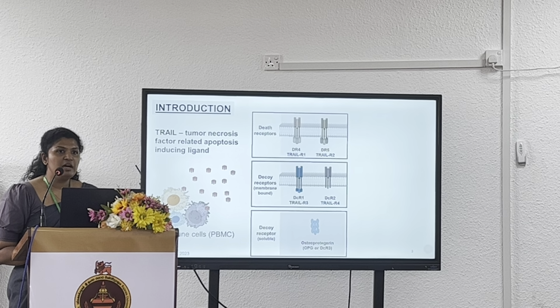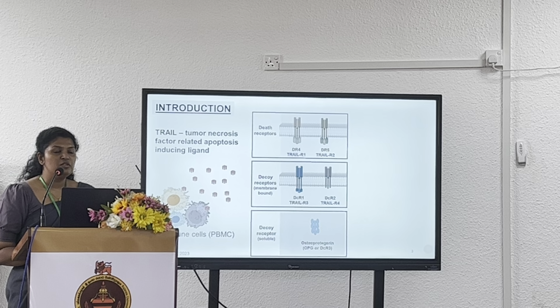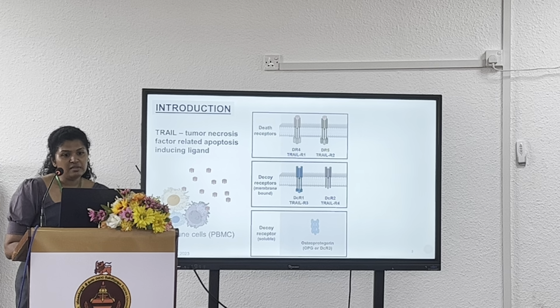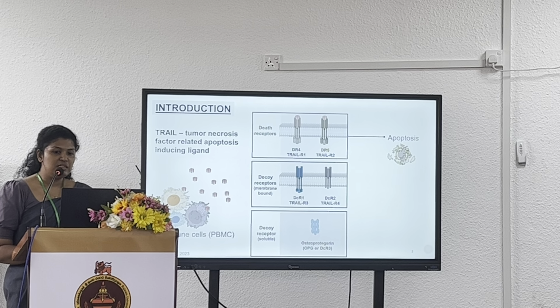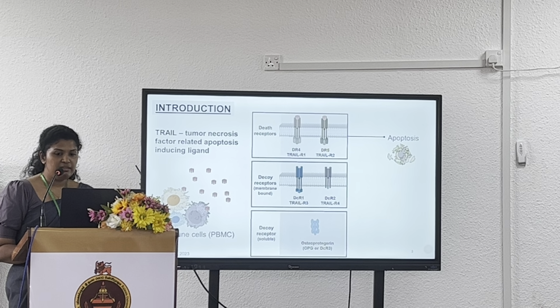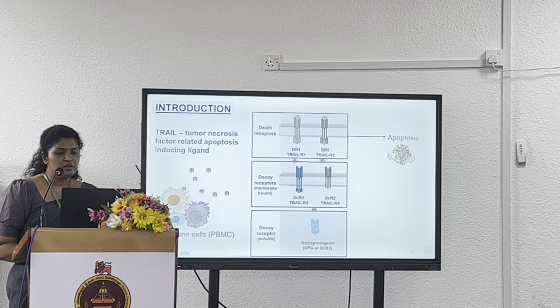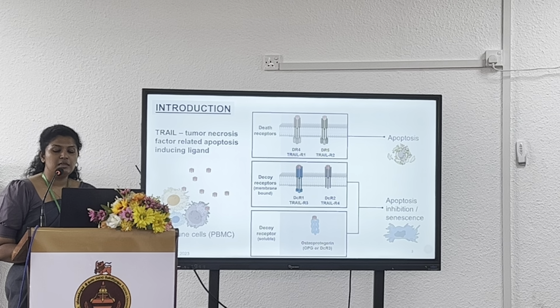These can bind with 5 types of receptors. 2 of them are death receptors and 3 of them are decoy receptors. Once this ligand binds with the death receptor, this will induce cellular death that is known as apoptosis. And if it binds with the decoy receptor, it will induce cellular senescence or apoptosis inhibition.